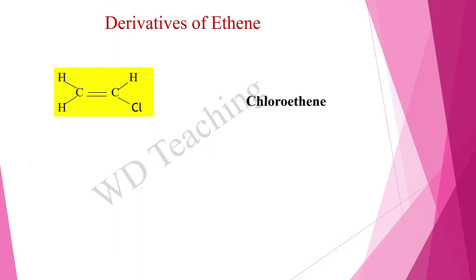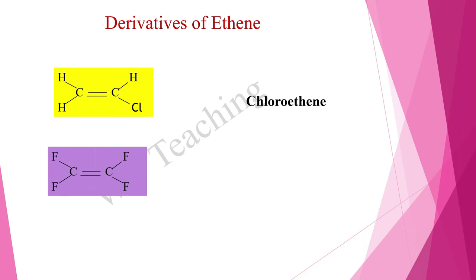Likewise, the compound derived by the displacement of the 4 hydrogen atoms in ethene by 4 fluorine atoms forms tetrafluoroethene. Therefore, chloroethene and tetrafluoroethene are examples of derivatives of ethene.